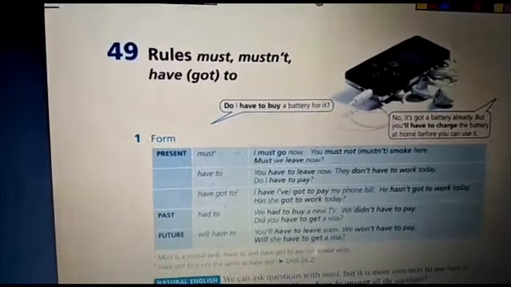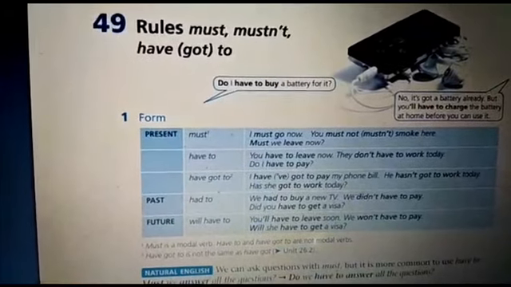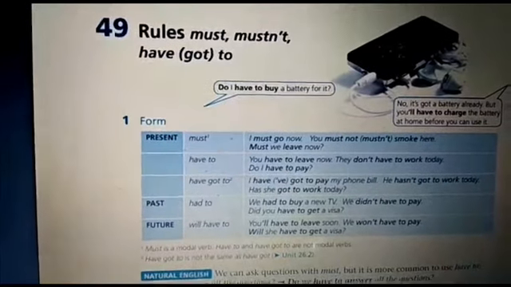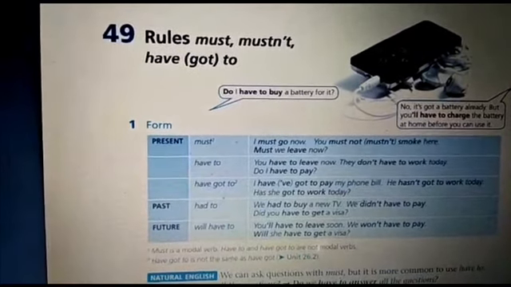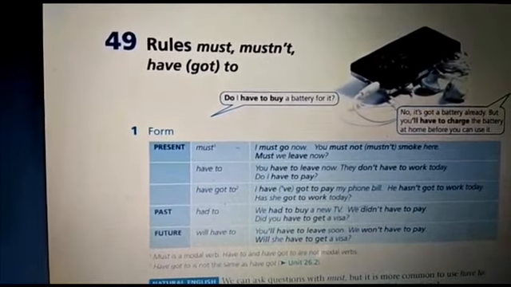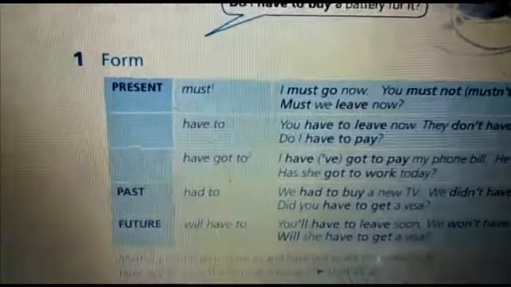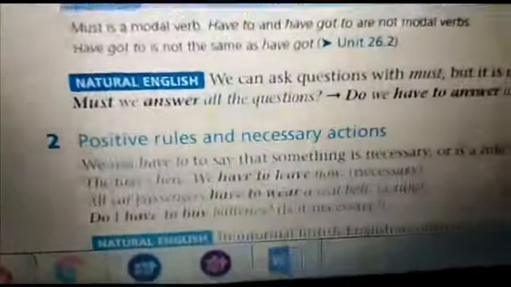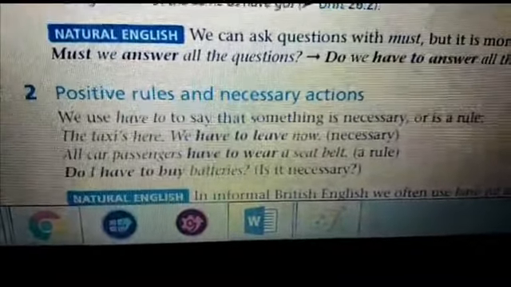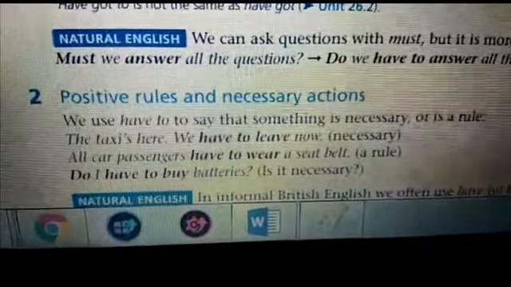Now let's talk more about must, mustn't and have to. Most of the time we use them for stating a rule or something which is obligatory or necessary. It means that you have to do it. You don't have any other option. For example, let's read these examples. We use have to say that something is necessary or is a rule. The taxi is here. We have to leave now.